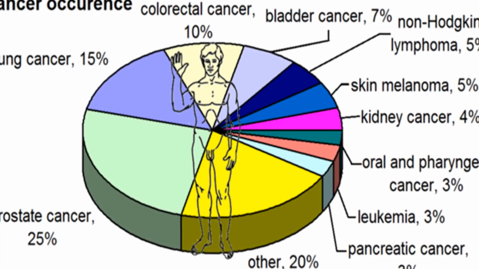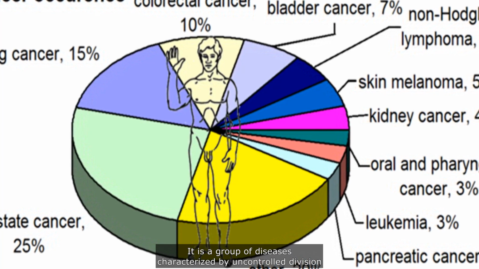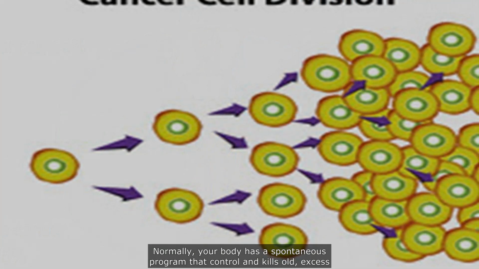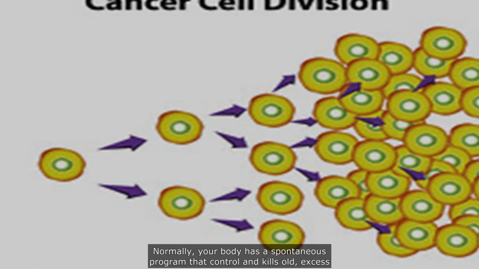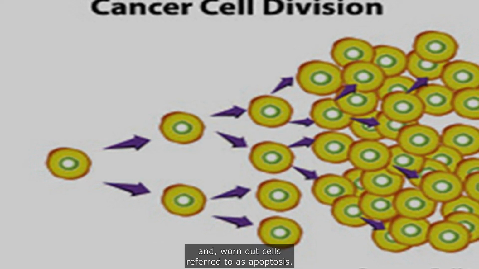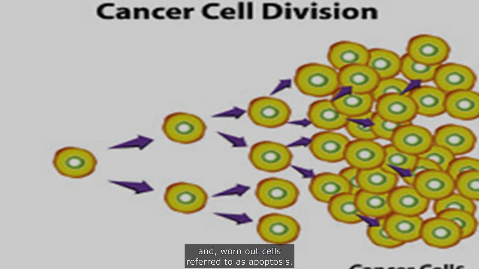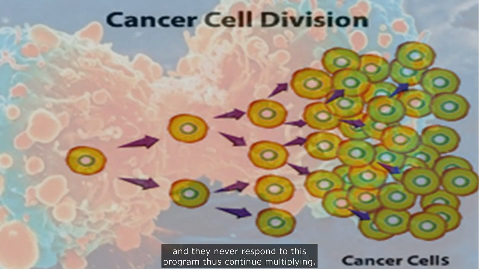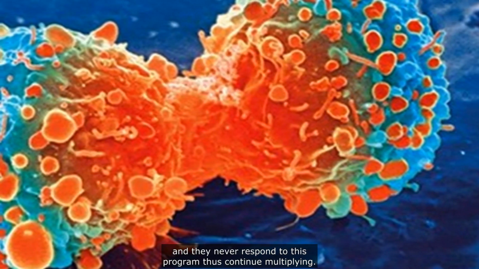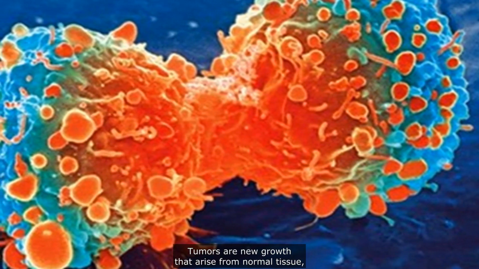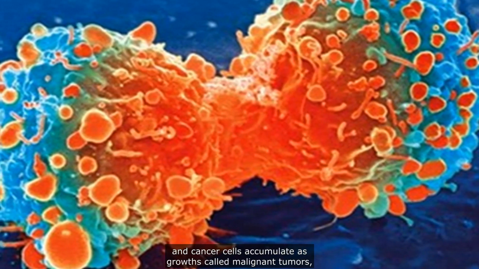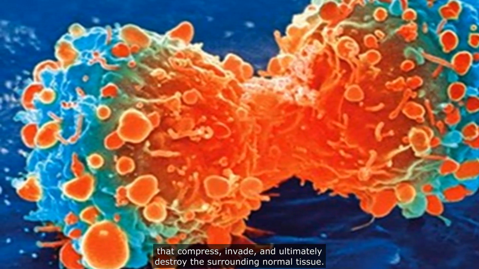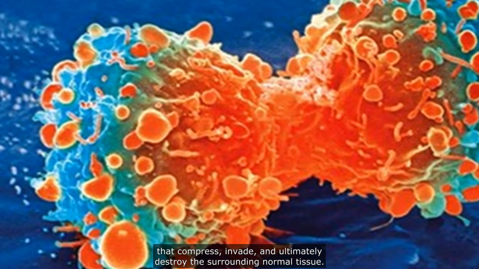So what is cancer? It is a group of diseases characterized by uncontrolled division or growth of the body cells. Normally, your body has a spontaneous program that controls and kills old, excess, and worn-out cells referred to as apoptosis. Surprisingly, cancer cells are quite notorious and defiant, and they never respond to this program, thus continue multiplying. Tumors are new growths that arise from normal tissue, and cancer cells accumulate as growths called malignant tumors that compress, invade, and ultimately destroy the surrounding normal tissue.